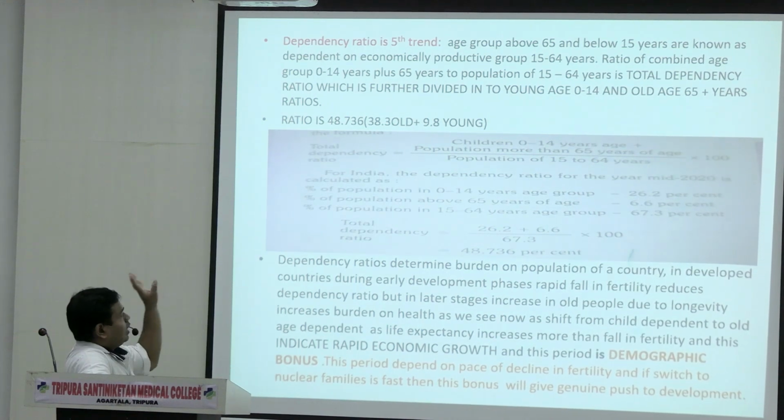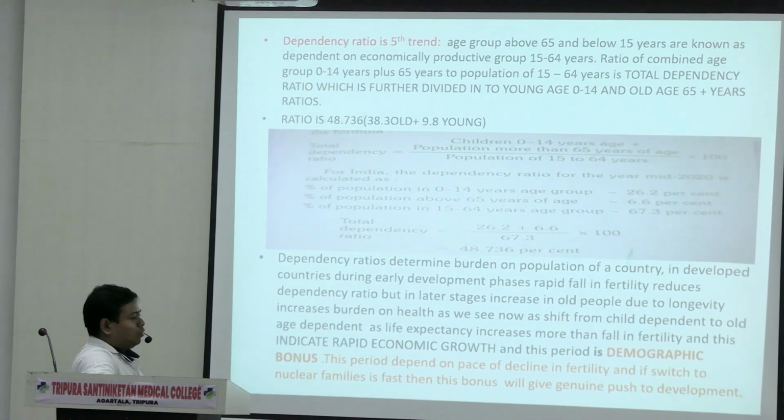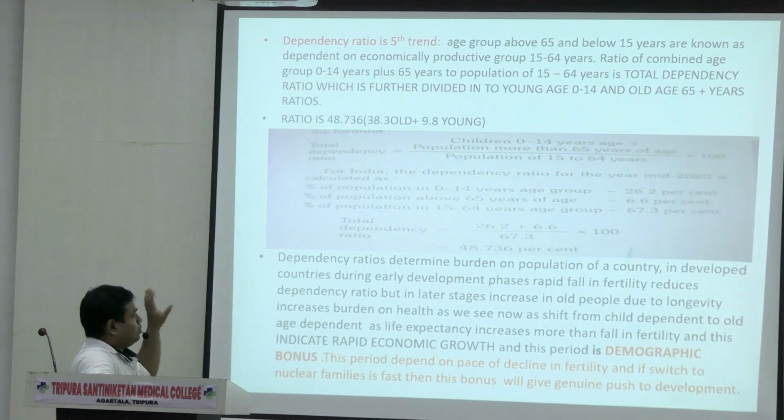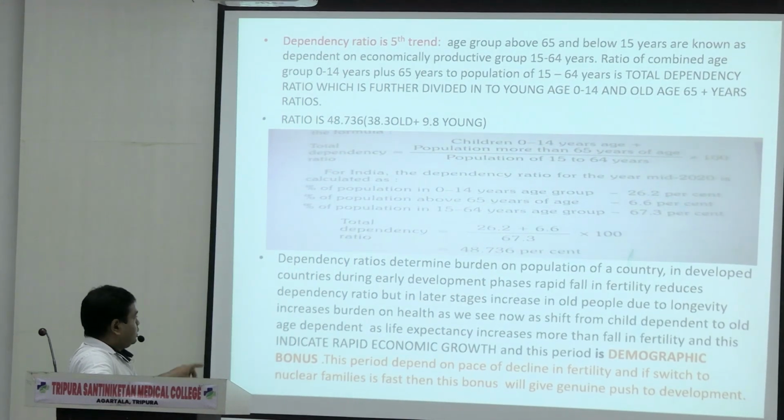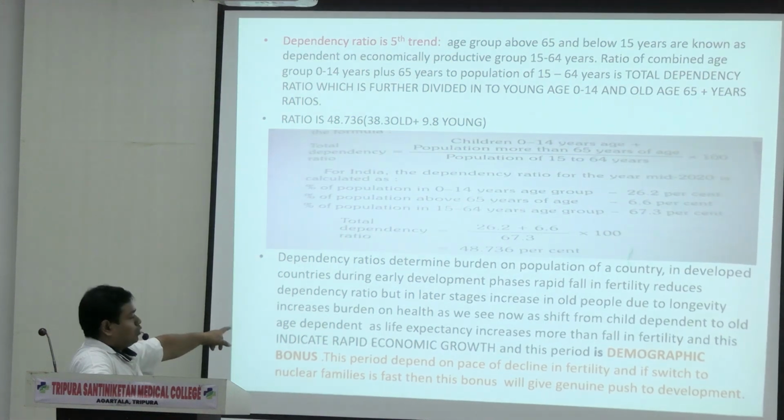You have to write it. If you can put this formula also, it is good. If not, it doesn't matter. Just you have to explain this. Then at least you know. See, I am telling you, demographic bonus is the short note. You have to write the short note.